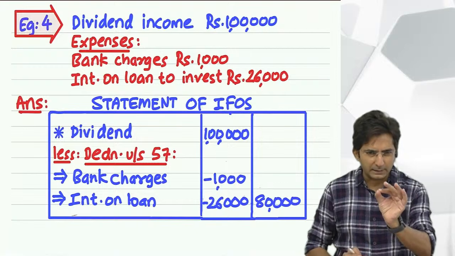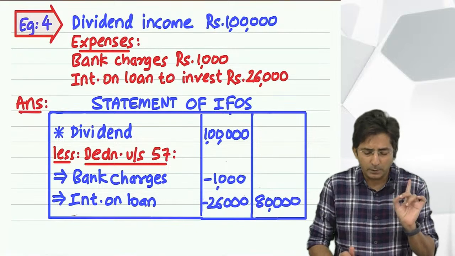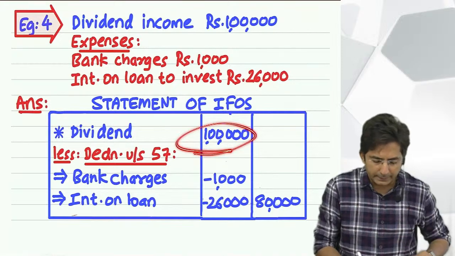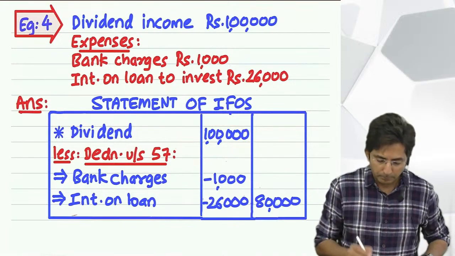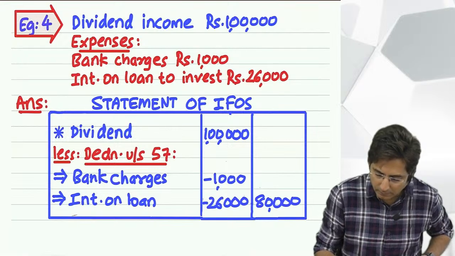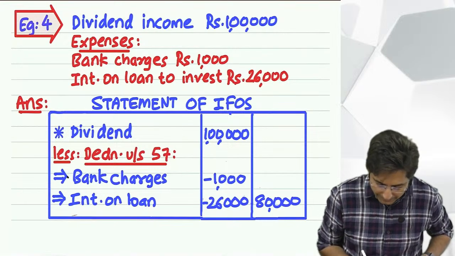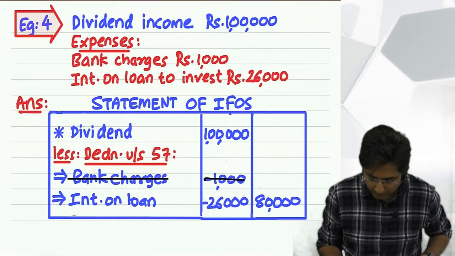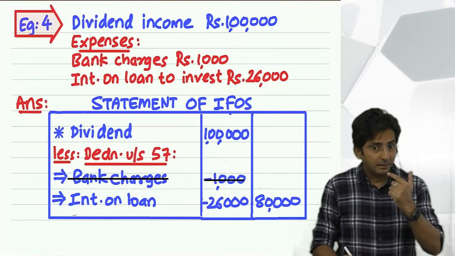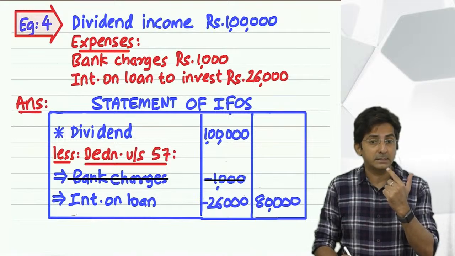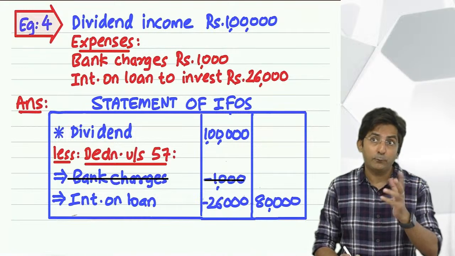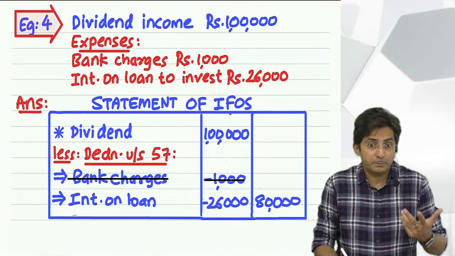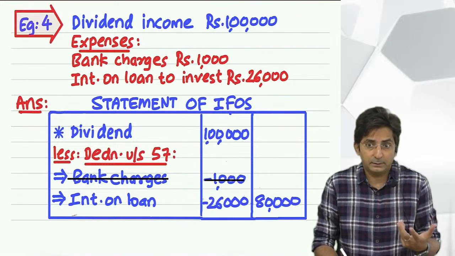But first, for the timing, let's go mechanically. As per what did I say? That for dividend income, you cannot minus anything except interest on loan. So see, this I will cancel. Wait. Bank charges not allowed. Are you seeing my language? For expenditure, my language is allowed, not allowed. And for income, my language is taxable, exempt. So bank charge is an expense. So see the way I am saying, it is not allowed.